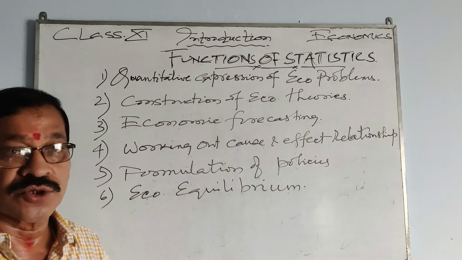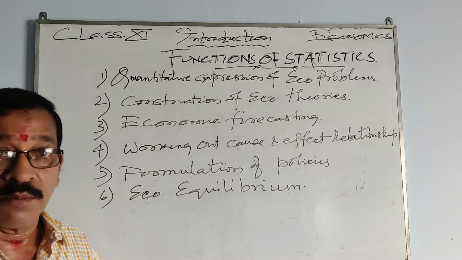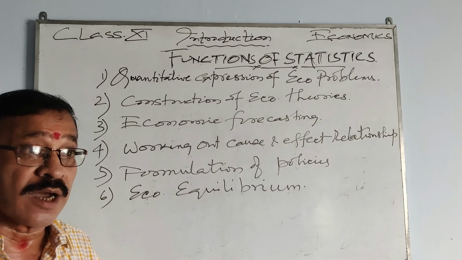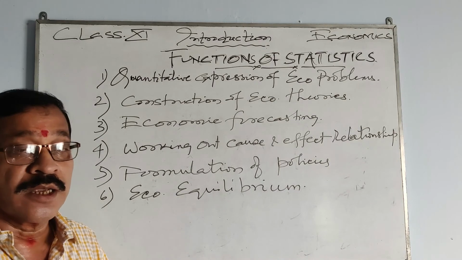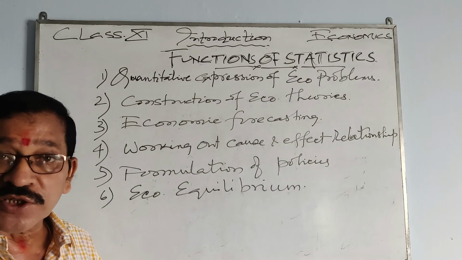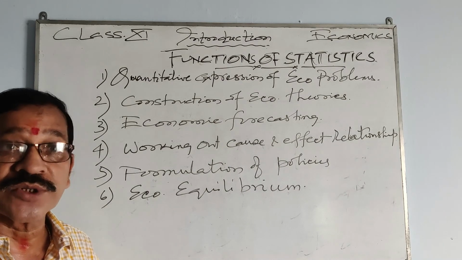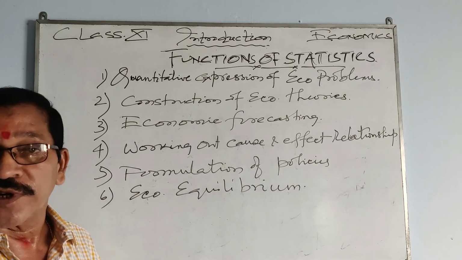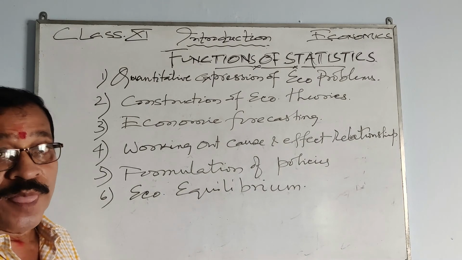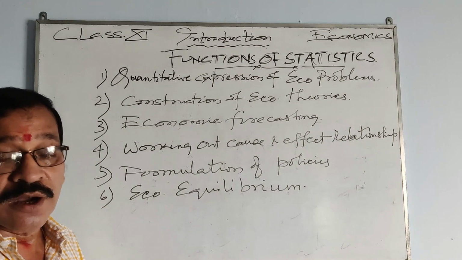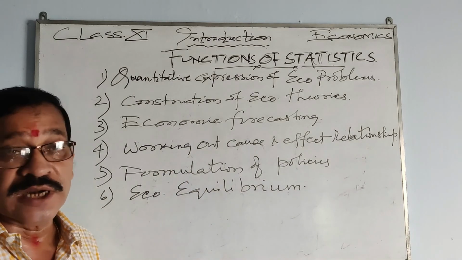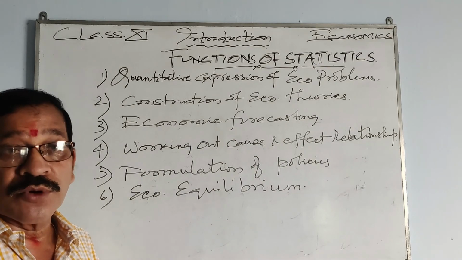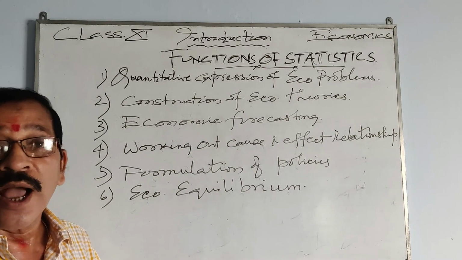Consumer should get maximum satisfaction out of what he spends, and the producer also finds maximum profits. Such a situation can be created with the help of statistics, where both producer and consumer are happy.